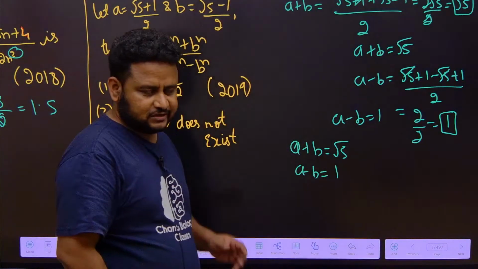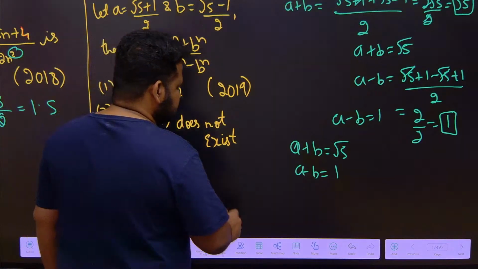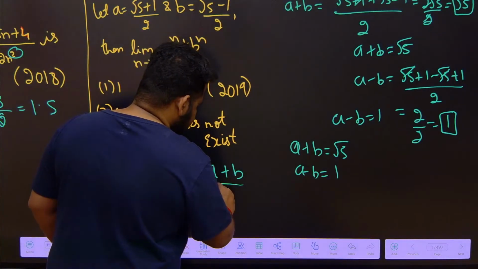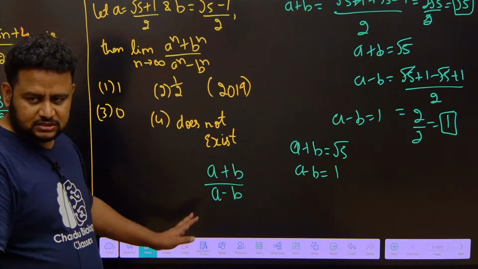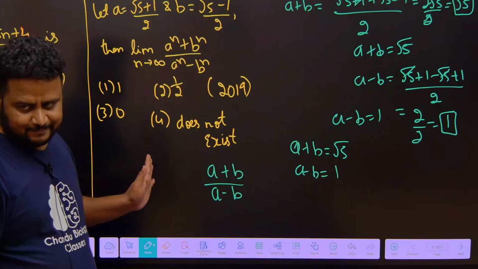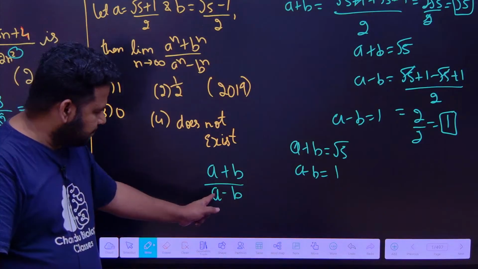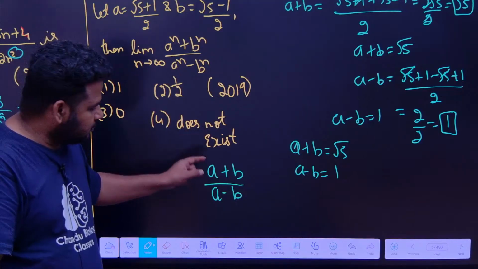Now, understand one thing. If I write a plus b by a minus b, and divide both the numerator and denominator by a, what will I get here? Instead of taking the power of n, I will take it later.